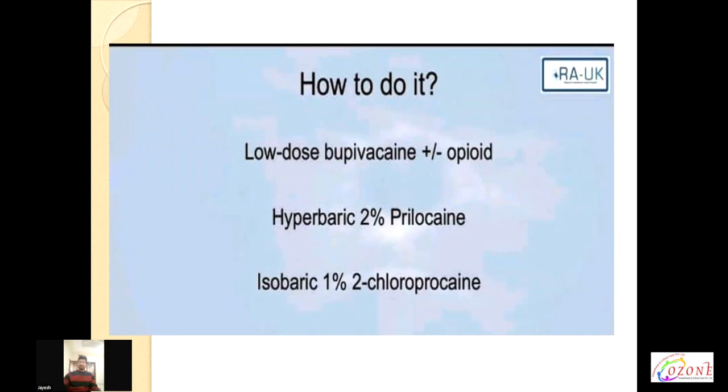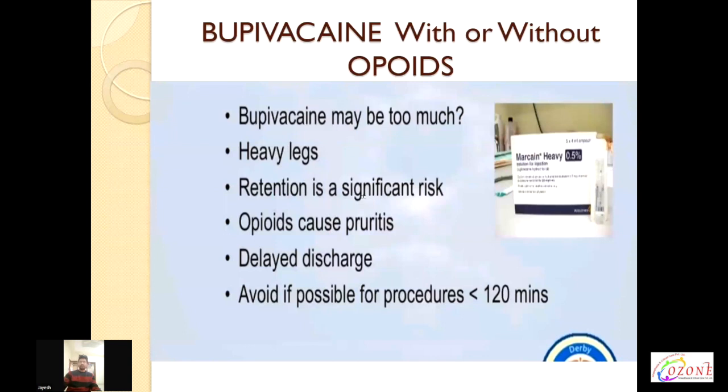Now, how to do it? The options available are low dose bupivacaine or ropivacaine with or without opioids, hyperbaric 2% prilocaine, and isobaric chloroprocaine. Bupivacaine with or without opioids may be too much because of its longer duration of action, with heavy legs for a long time. Retention of urine is a significant risk, and opioid, if used, can cause pruritus and delayed discharge. Bupivacaine is avoided if possible if the procedure is less than 2 hours.